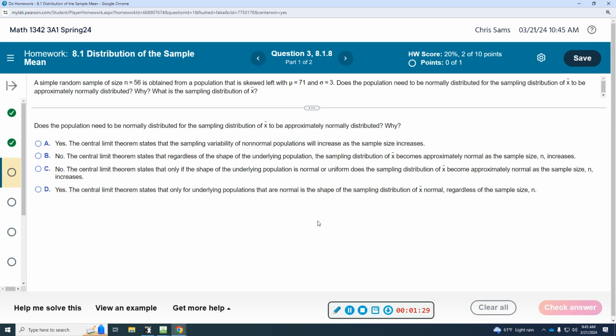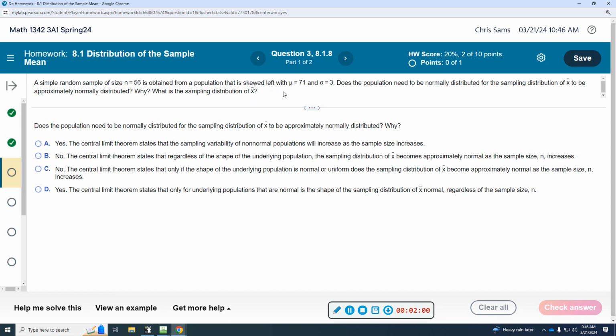All right, question number 3. We have a simple random sample of size 56, so that's my sample size, obtained from a population that is skewed to the left. The mean is 71, and sigma, the standard deviation, is 3. Does the population need to be normally distributed for the sampling distribution of x bar to be approximately normal? Why? And what is the sampling distribution of x bar?